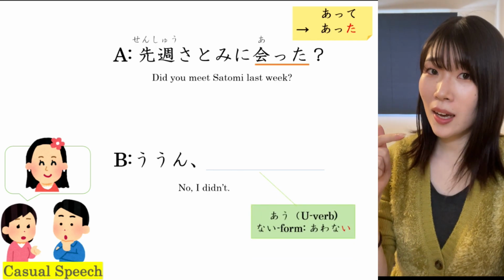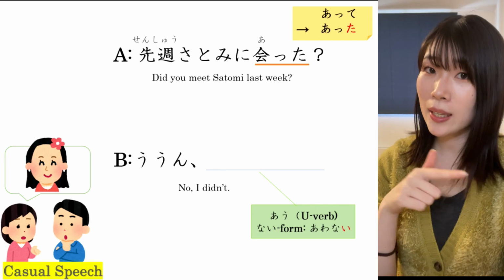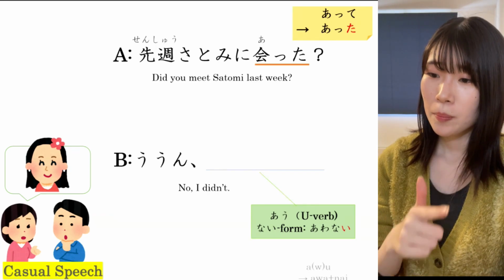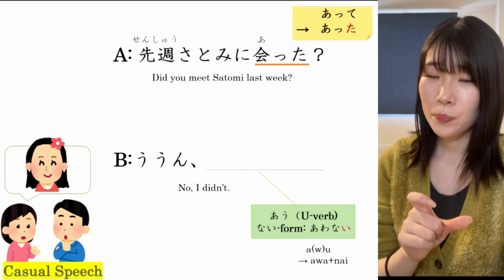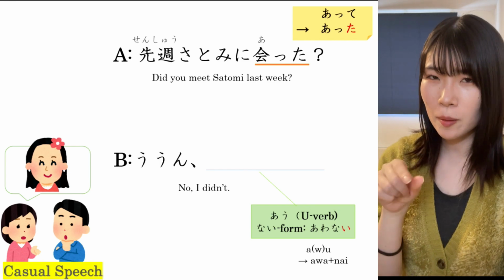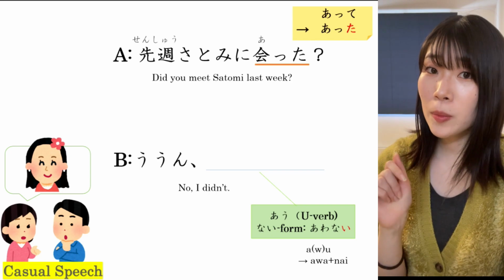Instead of 会あない, we say 会わない, because the verb 会う originally contains the w sound, which we don't normally pronounce.